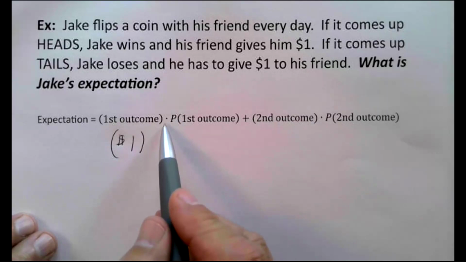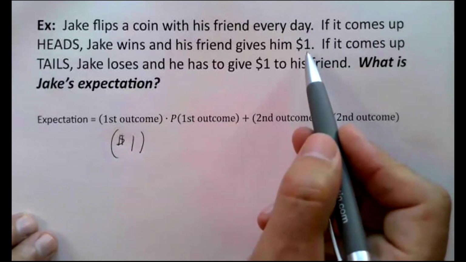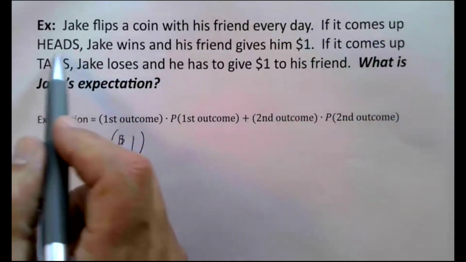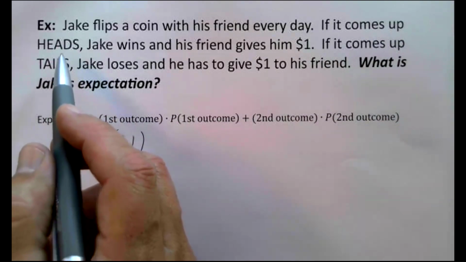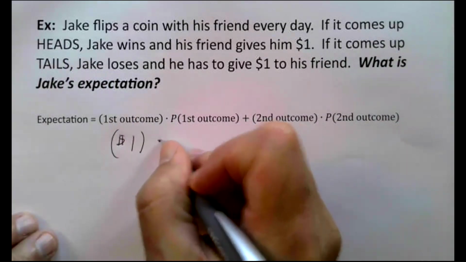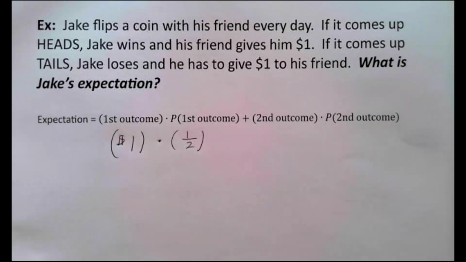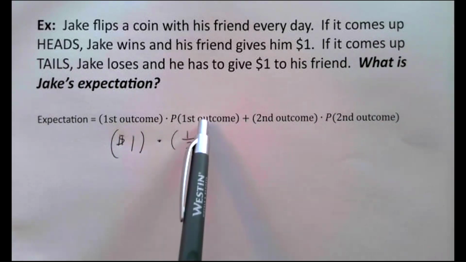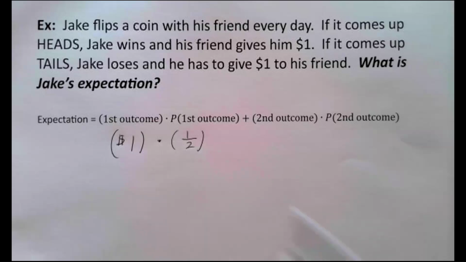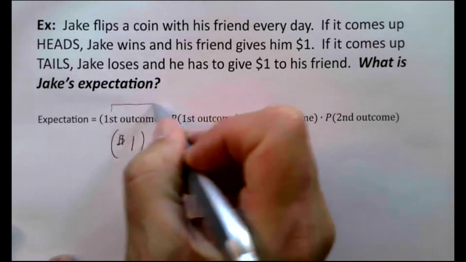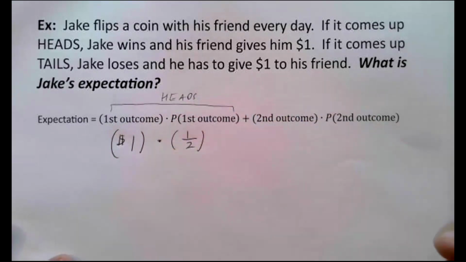And you multiply that monetary outcome by the probability of that happening. The probability of him winning $1, the probability of the coin coming up heads. So if Jake flips a coin, you need to think, what's the probability that it's going to land on heads? Of course, we know that is 1/2. That's what we mean by first outcome times probability of the first outcome. There's a 1 out of 2 chance that it's going to land on heads. So what we're calling the first outcome in this problem is that the coin lands on heads.